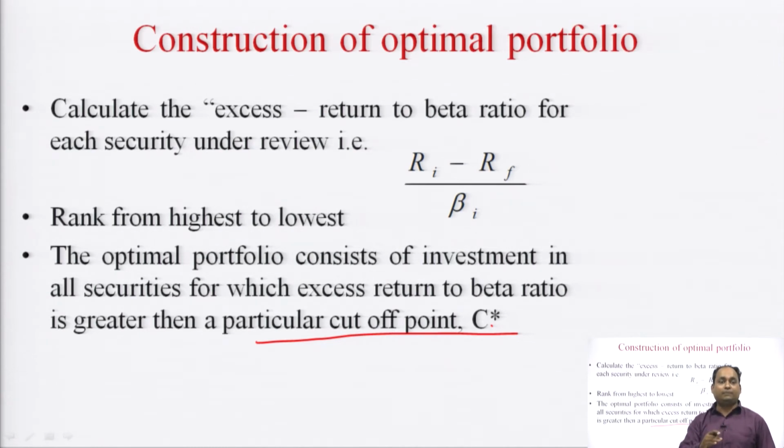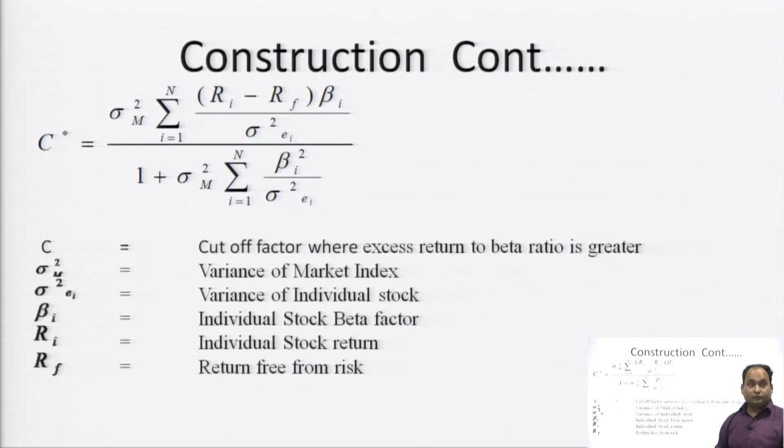Above the C, we include the securities in our portfolio, and lower than the C point we do not include the securities in our portfolio. So, this C is the most important term, which is calculated in the construction of the portfolio. The C is the cutoff factor where the excess return to beta ratio is greater.